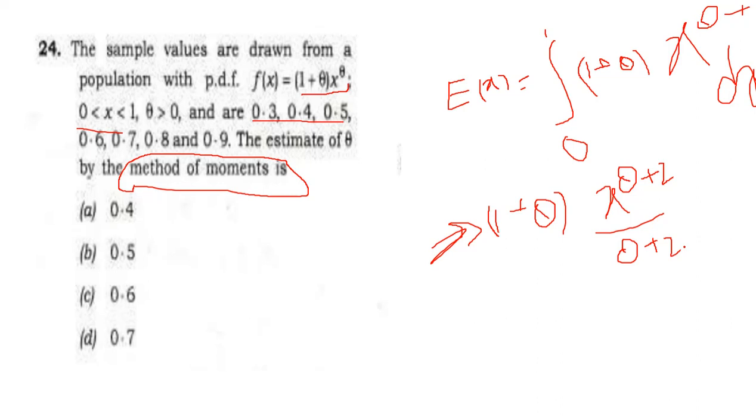Then what value do we get when we apply the limits 0 to 1? Finally we got 1 plus theta equal to, by multiplication, 2x bar plus 2 theta.